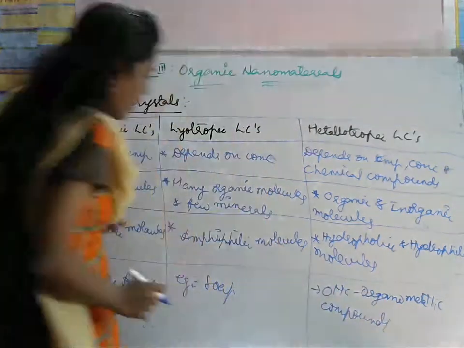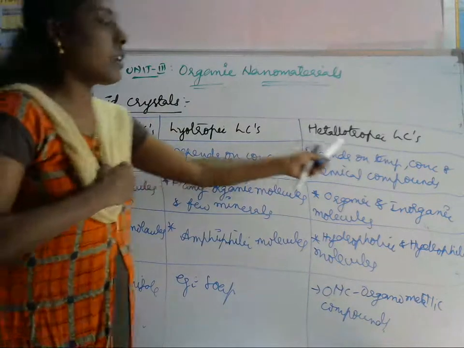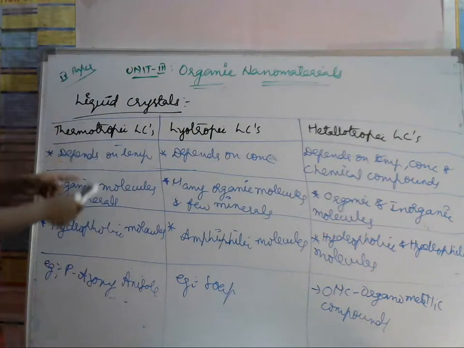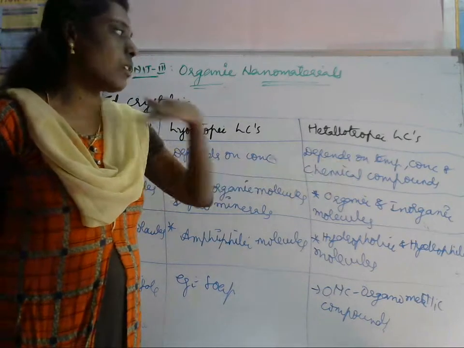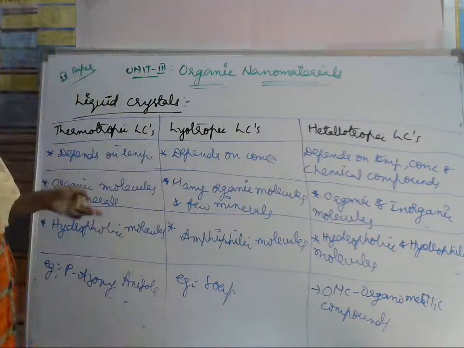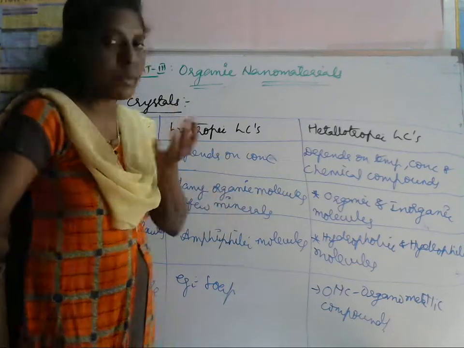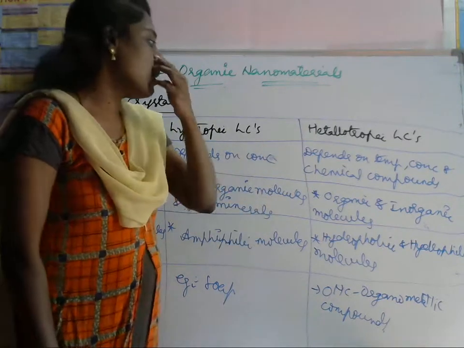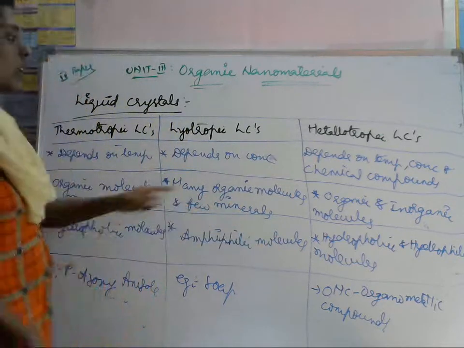Okay, so these are the differences between thermotropic, lyotropic and metallotropic liquid crystals. What are the differences here? Thermotropic depends on temperature. Lyotropic depends on concentration, on both temperature and concentration, as well as chemical composition. Here organic molecules and minerals are used. Many organic molecules are used, and only a few minerals will be used in lyotropic liquid crystals. Here we are using only organic and inorganic molecules, not minerals. We are not using any minerals in the